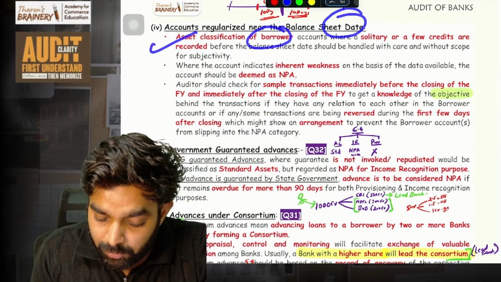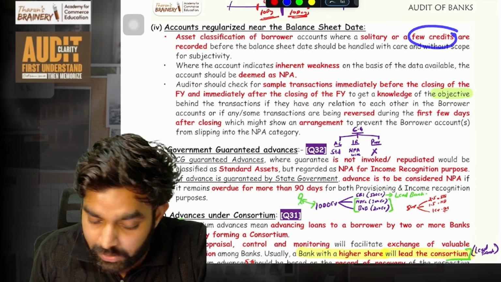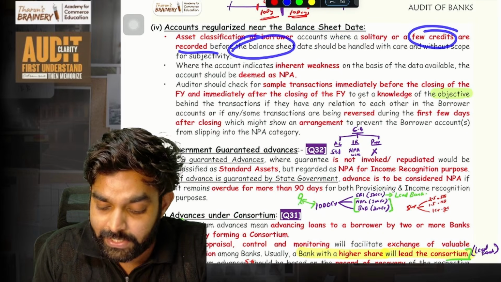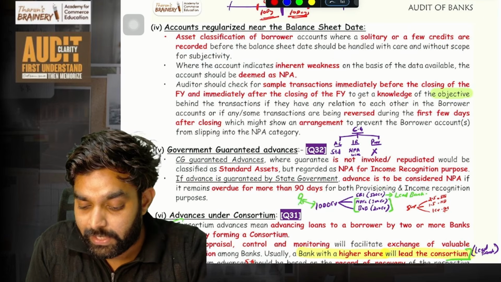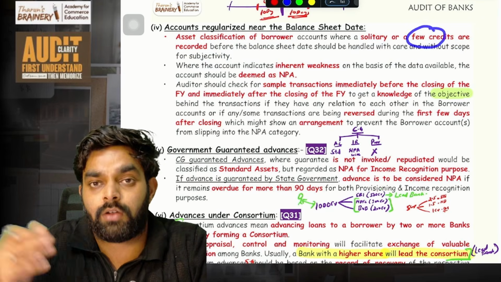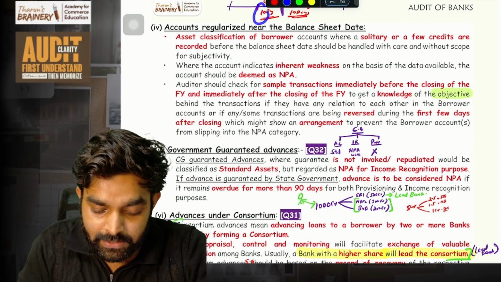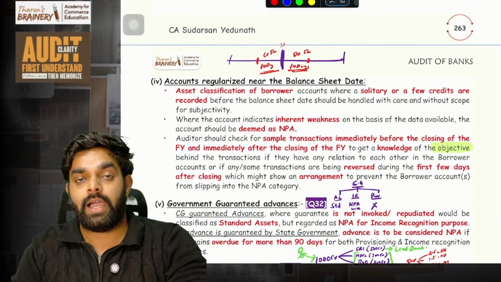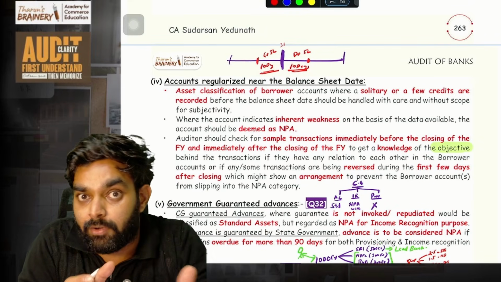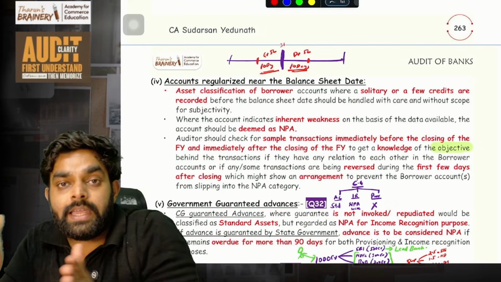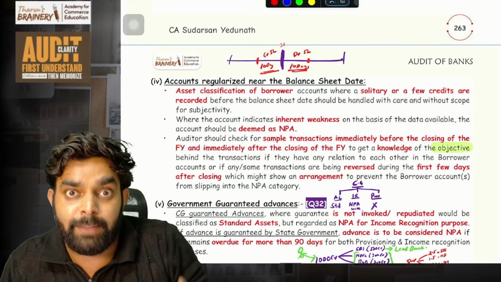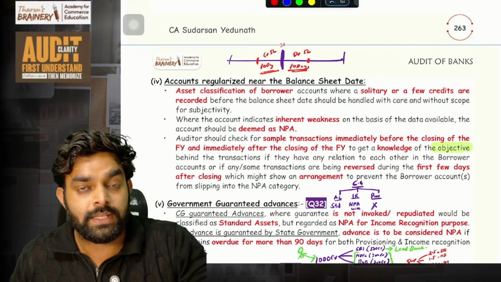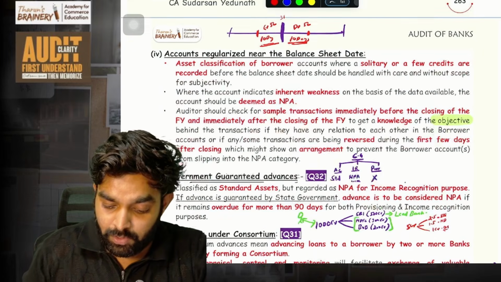Asset classification of a borrower account where a solitary or a few credits are recorded before the balance sheet date should be handled with care, without any scope for subjectivity. Solitary means one credit, or a few credits, three or four, money coming into the account. We have to check whether any money has just come before the balance sheet date and that same money is taken out after the balance sheet date. If so, it may be to avoid NPA classification. These are the kinds of fraud borrowers and banks may do, and we have to check that.